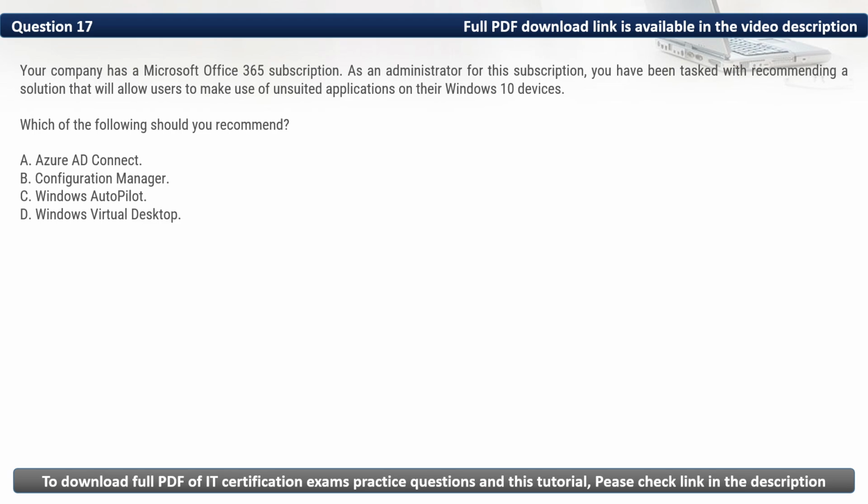Question 17. Your company has a Microsoft Office 365 subscription. As an administrator for this subscription, you have been tasked with recommending a solution that will allow users to make use of unsuited applications on their Windows 10 devices. Which of the following should you recommend?